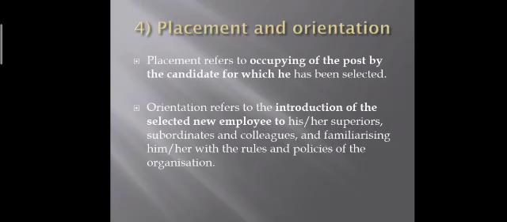In the last step, selection, we selected the suitable candidate and gave an appointment letter. Within placement, that candidate starts to join our organization and occupies his place, taking charge of that post. That is placement.